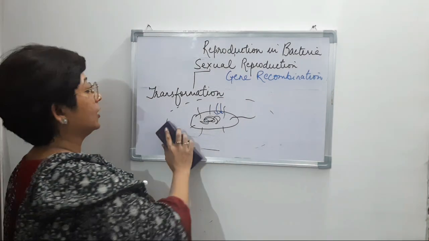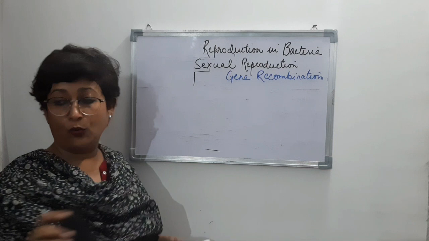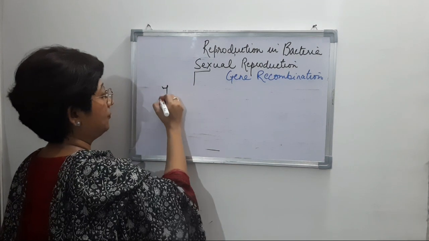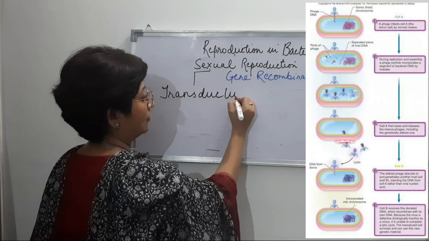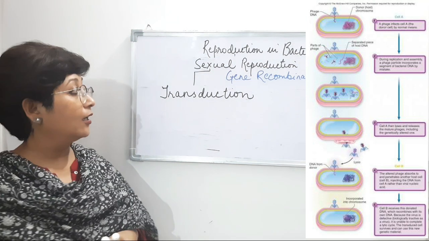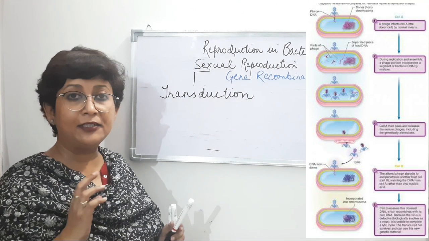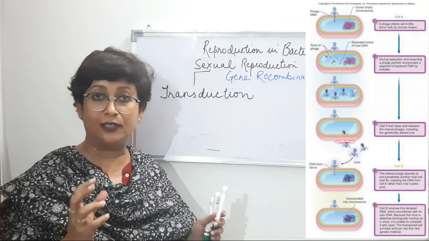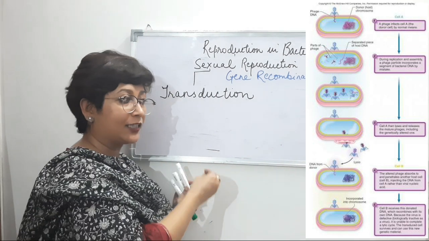And we come to the last type, which is known as transduction, right? The third type is transduction. Now here what happens is a vector is involved, right? Now what is a vector? A vector is, let's say, a character that brings something from somewhere into the other host.